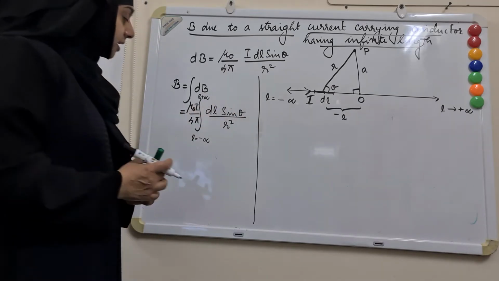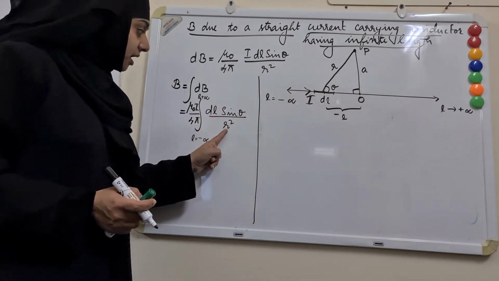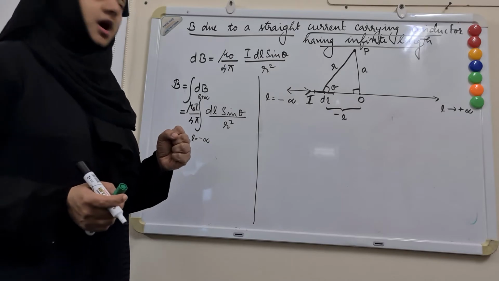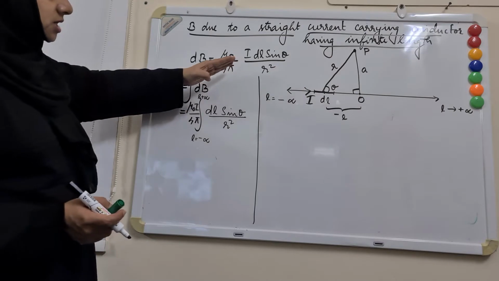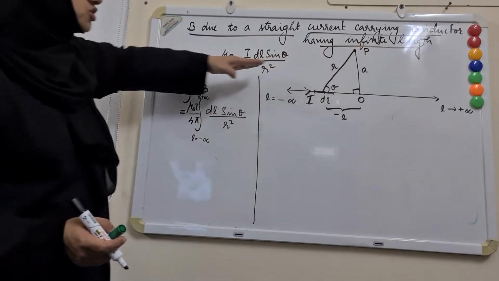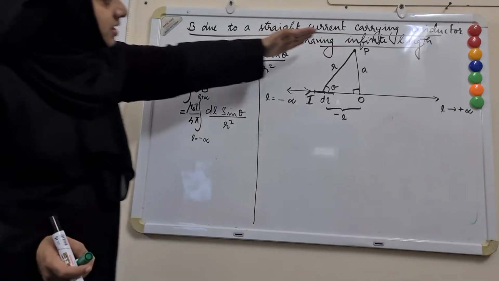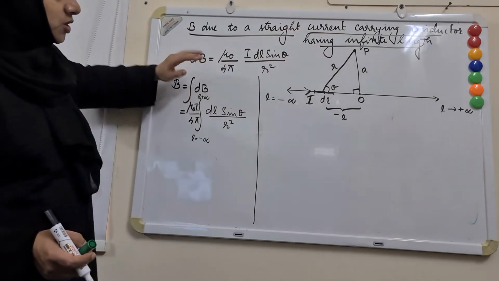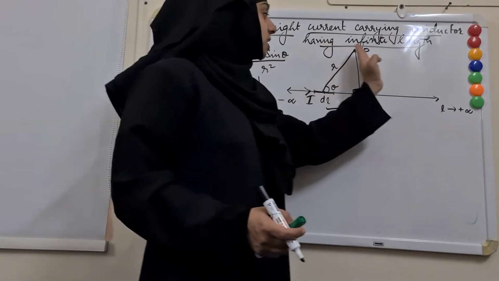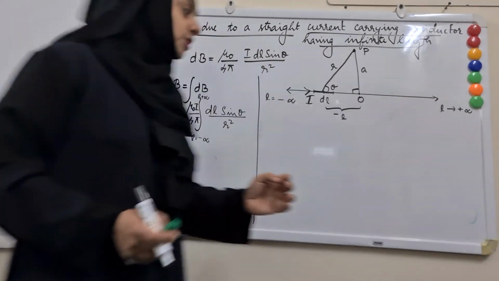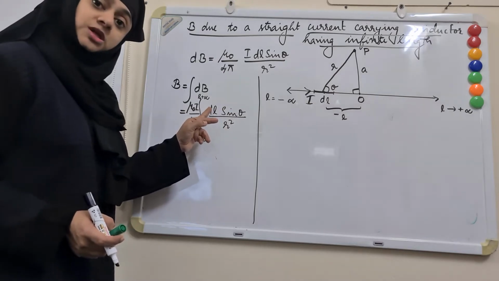Now here this dl, theta and r are interrelated. How? As the length changes, as the length goes to this side, you can see that r will also change. And also, as you go to this side, theta will gradually decrease. So theta and r change with L. And also the same case occurs on the other side. So you cannot consider theta and r constant with respect to L.